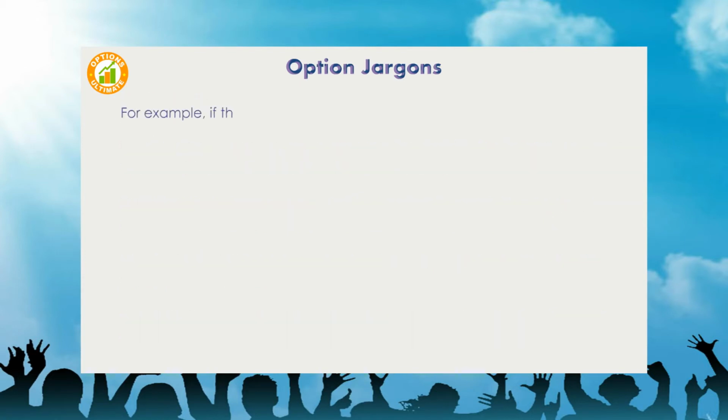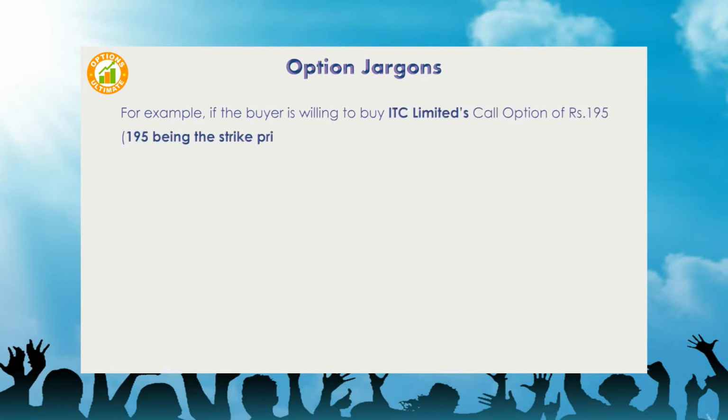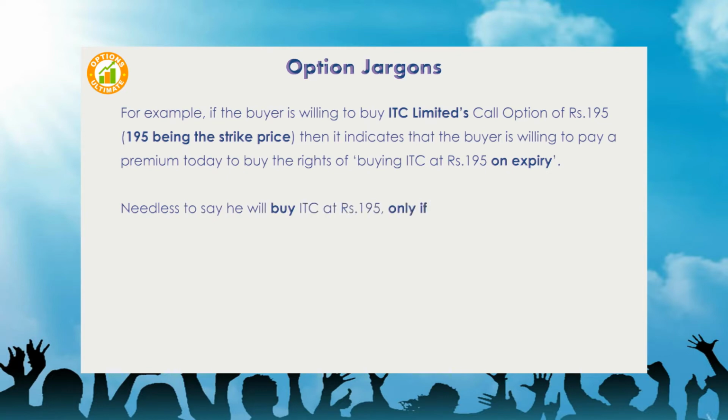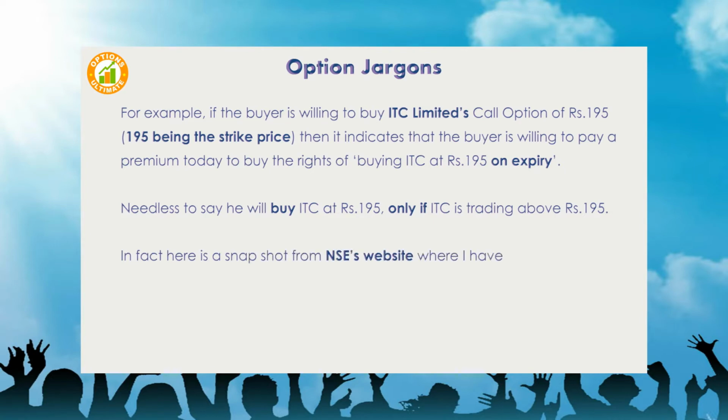For example, if the buyer is willing to buy ITC Limited's call option of 195 rupees, 195 being the strike price, then it indicates that the buyer is willing to pay a premium today to buy the rights of buying ITC at 195 rupees on expiry. Needless to say, he will buy ITC at 195 rupees only if ITC is trading above 195 rupees. In fact, here is a snapshot from NSE's website where I have captured different strike prices of ITC and the associated premium.